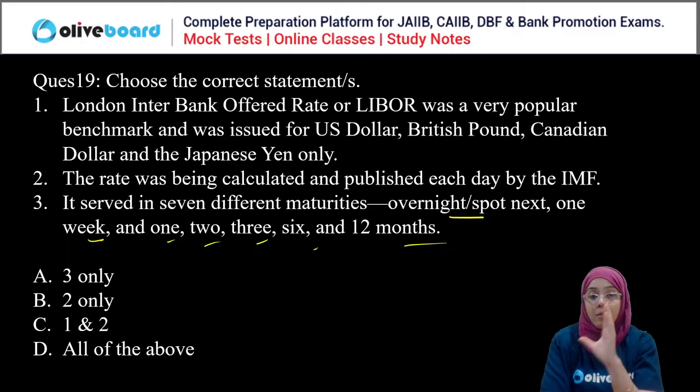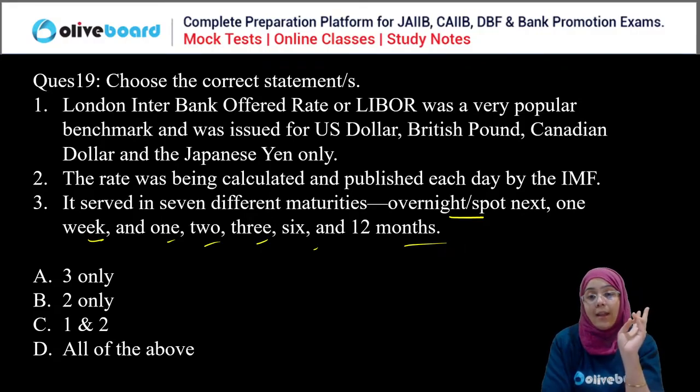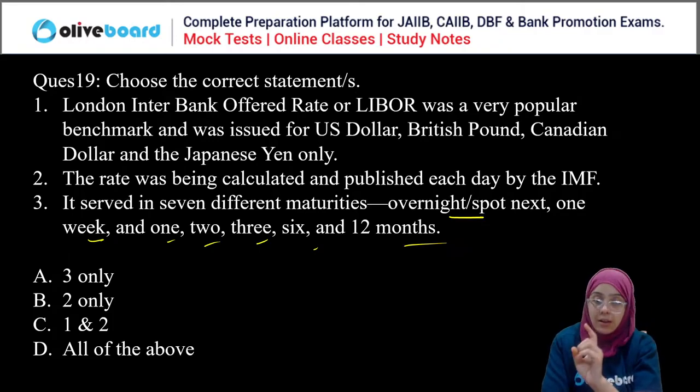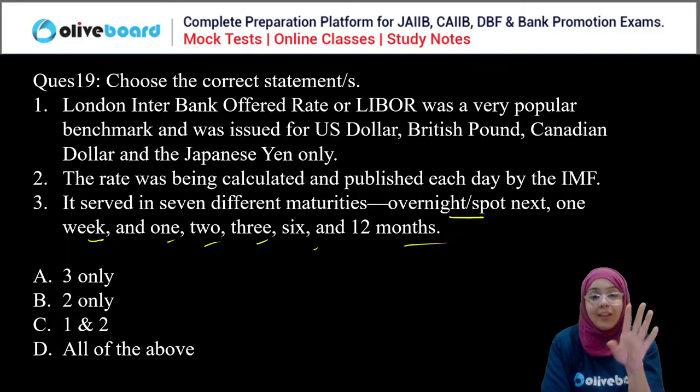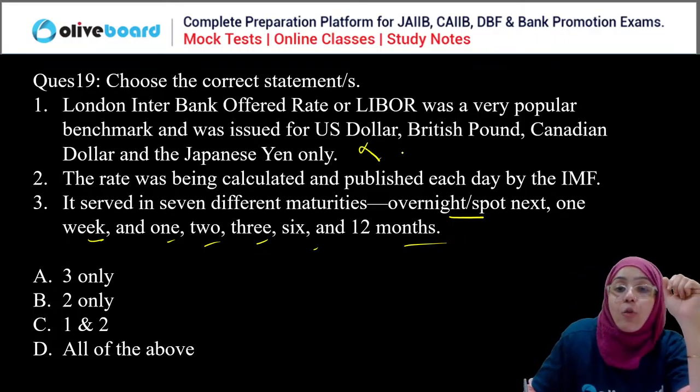What are the currencies which are involved in LIBOR? Five currencies are involved in LIBOR. Yes, dollar is included. Yes, pound is included. Canadian dollar is not included. Instead of Canadian dollar, we have franc. Okay, Japanese yen and euro, right? So when we are talking about the five currencies, it is franc, euro, pound, yen, and dollar. And that's why first is wrong.